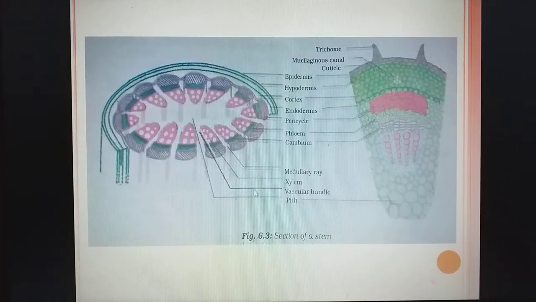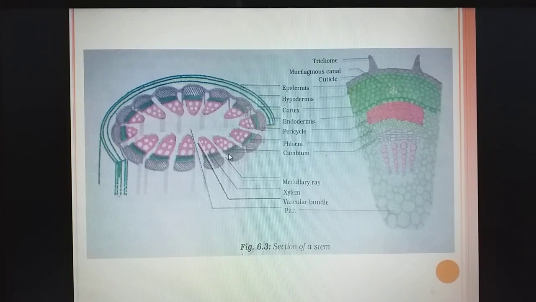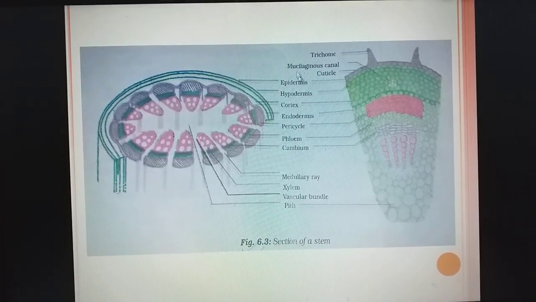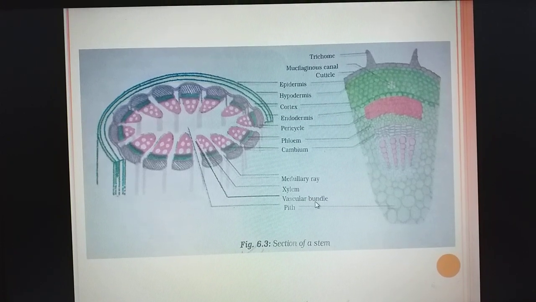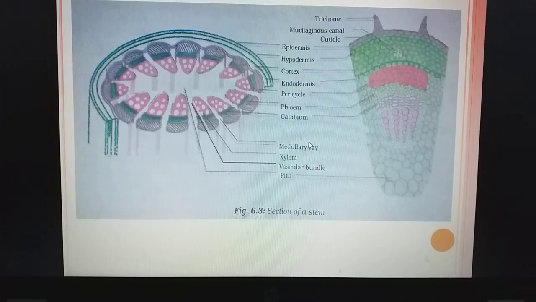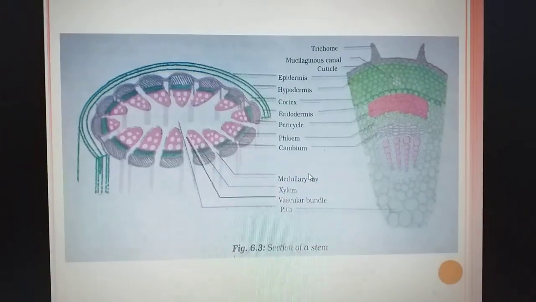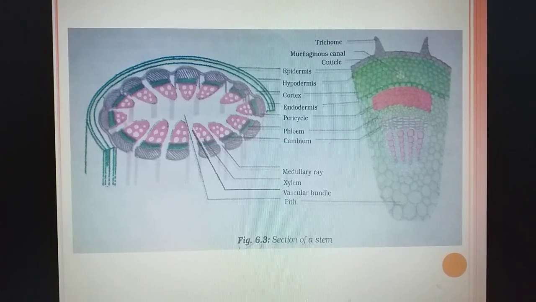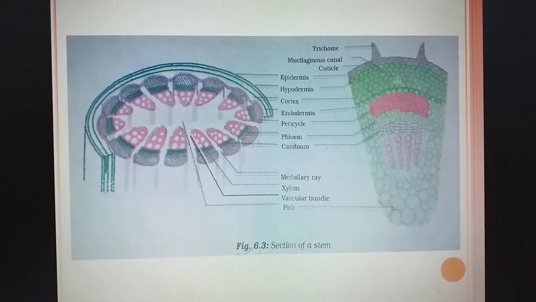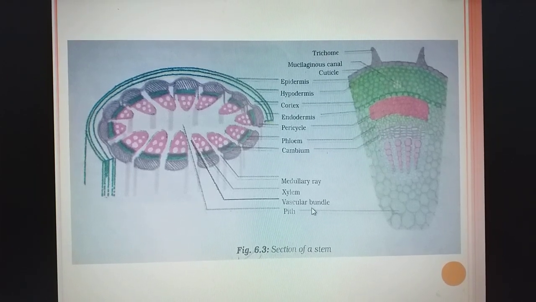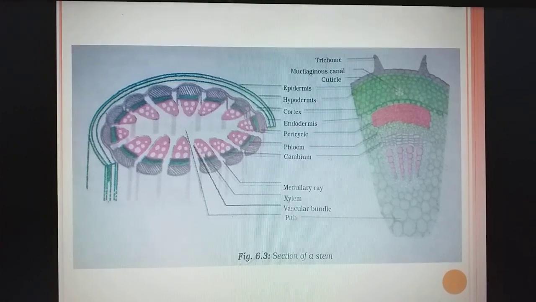Now permanent tissue, this is the figure that is given in your book also. See here, in permanent tissue you will find different types of cells. The reason is that permanent tissue is of two types, simple and complex. In complex, what we have studied, it is made up of different types of cells which all together perform a particular function. So see here, different types of cells you can observe. So write this activity in your copy.